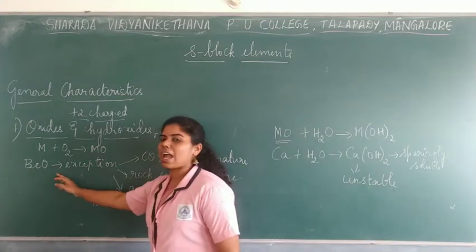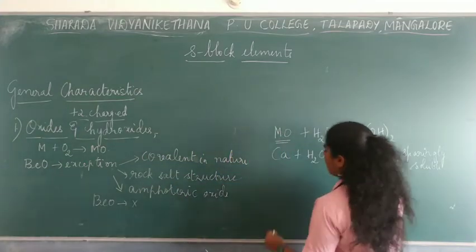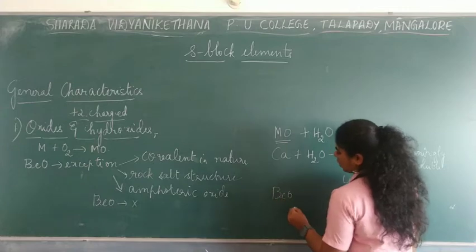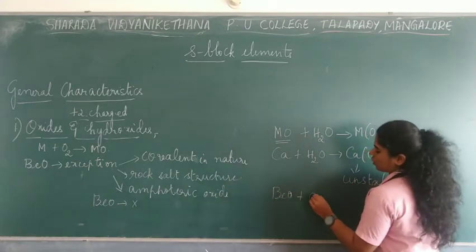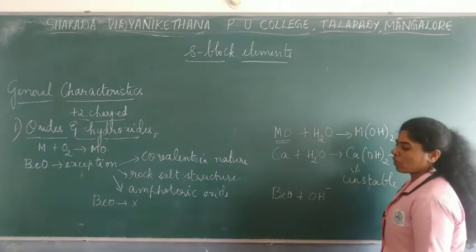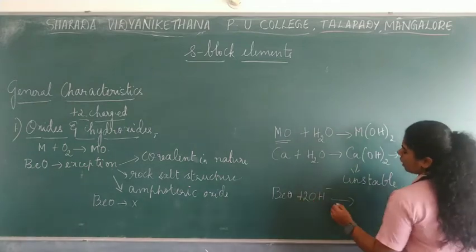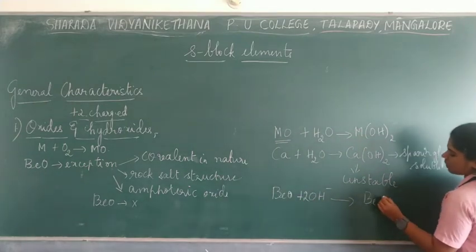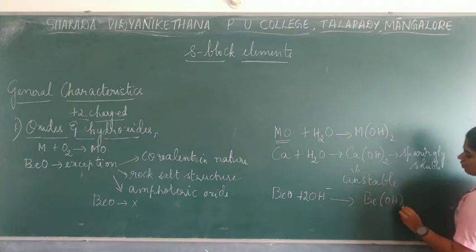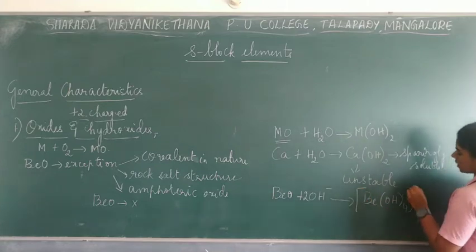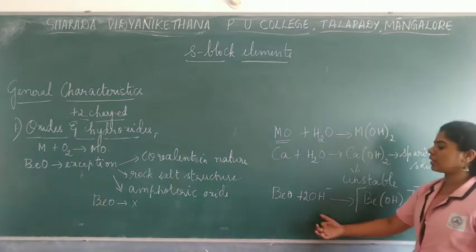So, if you talk about the amphoteric nature of beryllium oxide, it tends to react with a base which contains OH minus ions. It would form a beryllium complex ion, that is [Be(OH)4]. It is just like a complex ion which is formed whenever it reacts with the base.